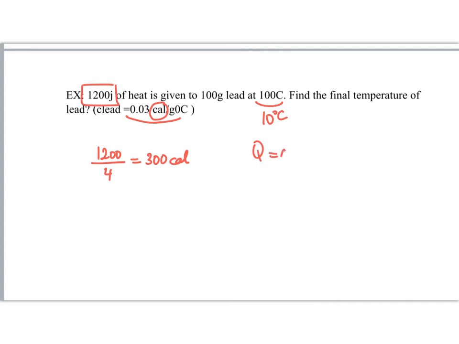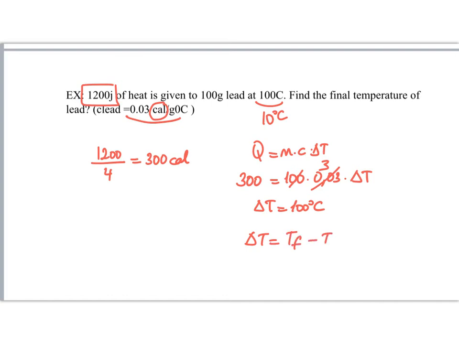So heat is equal to mcΔT. The heat taken is 300. The mass is 100 times specific heat capacity 0.03. So I'm going to find here ΔT. The ΔT is equal to 300 degrees Celsius. So ΔT is equal to the final temperature minus the initial temperature. 100 is equal to the final temperature minus the initial 10. So the final temperature will be equal to 110 degrees Celsius.